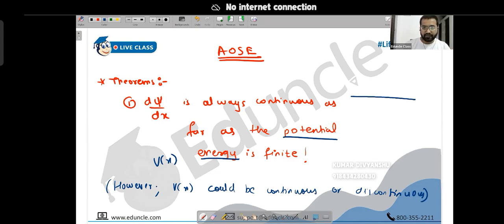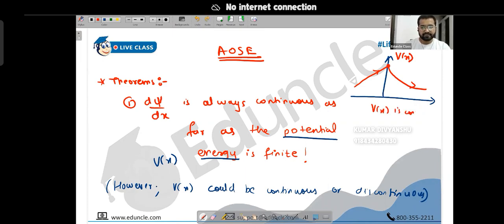Okay. So, for example, suppose you have a potential energy like this, let's say initially it was increasing and then it is decreasing. Suppose this is V of x. So here potential energy is continuous. It was increasing and then it is decreasing. Sudden turn, sharp turn, but still continuous. They are still joined here. So here it is continuous. At the same time, it should be finite. It should not be infinite. It's starting from some value and ending at some value. It is going to 0, which is also finite. It's not infinite, people. So here you can write V of x is continuous and finite both.